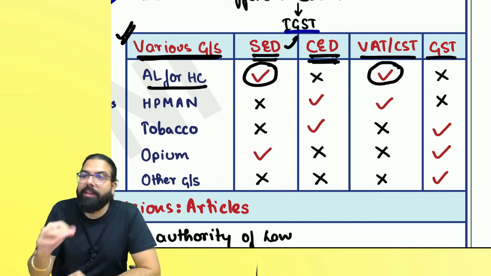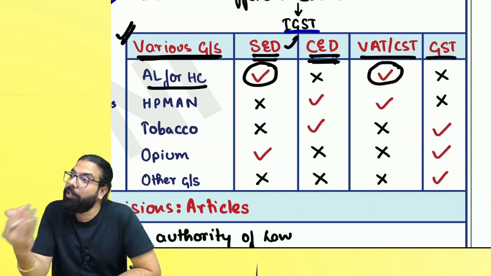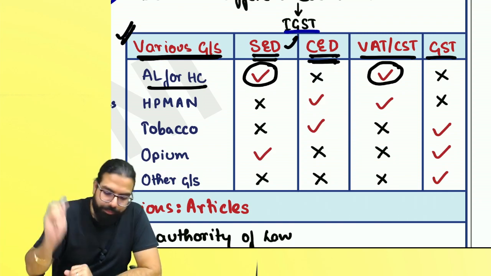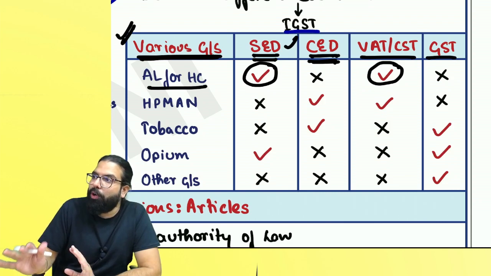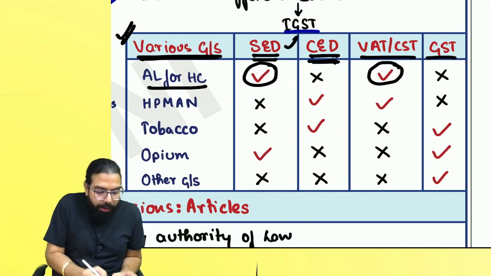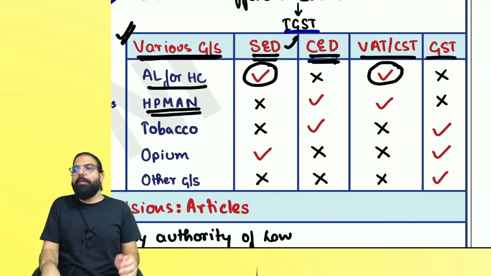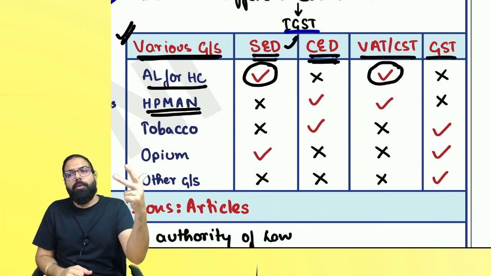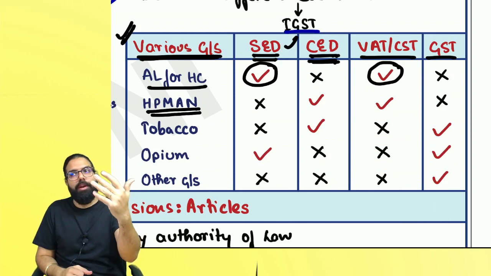Whenever it is sold within the state, VAT. Outside the state, CST. Clear? Sir, GST will never come on alcoholic liquor; there is no GST. HP man. What is HP man, everyone? High speed diesel, petroleum crude, motor spirit, aviation turbine fuel and natural gas.